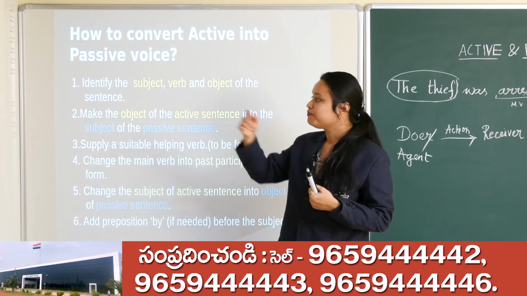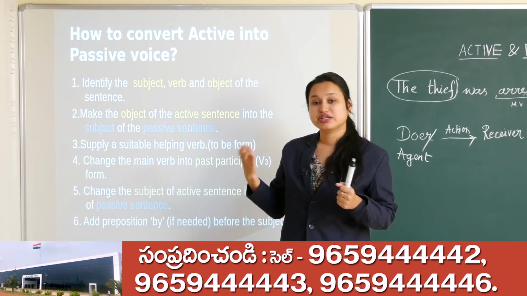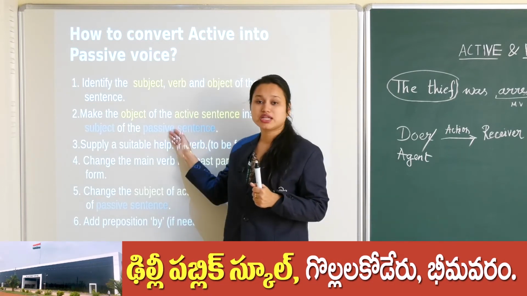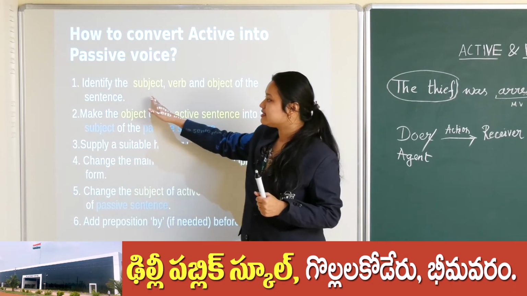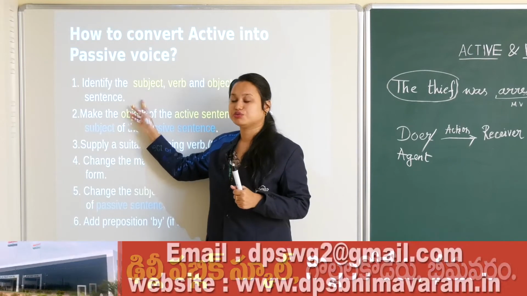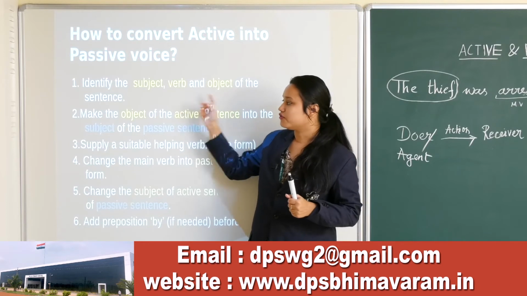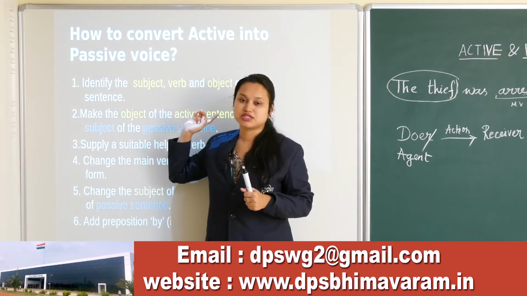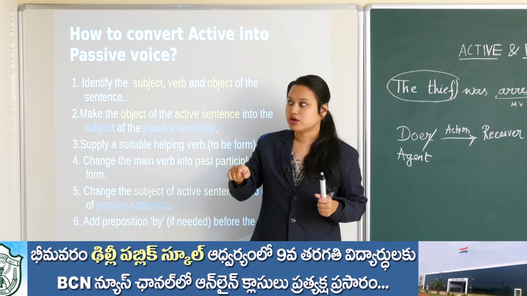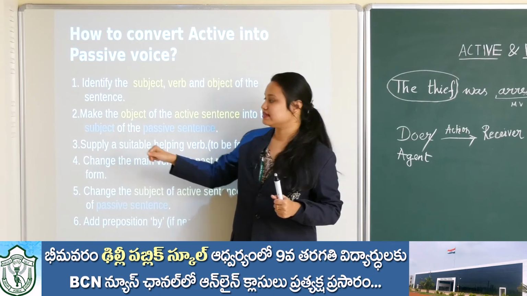So I told you, first of all we need to know the doer, the receiver, the verb, the action, what is happening, right. But what we need to do first is identify the subject, verb and object of the sentence, okay. Subject is the doer and object is the receiver of the sentence. First we have to point out which is the subject, which is the verb and which is the object.